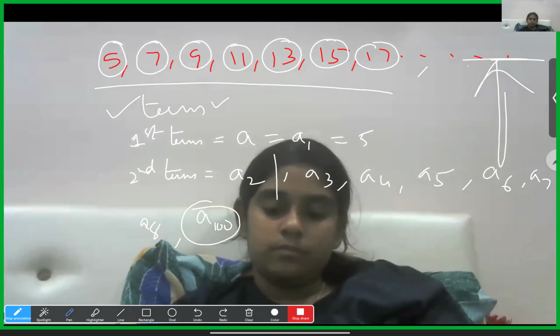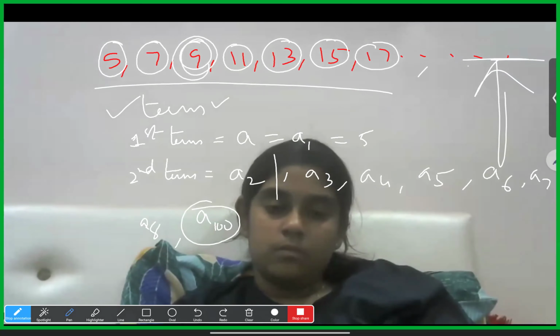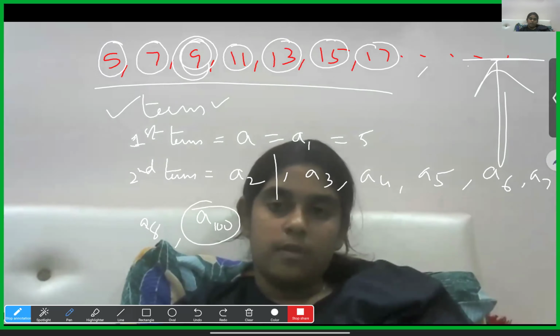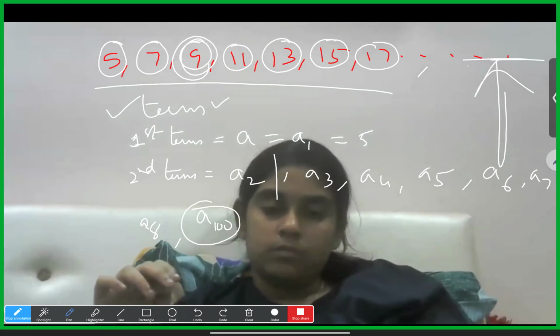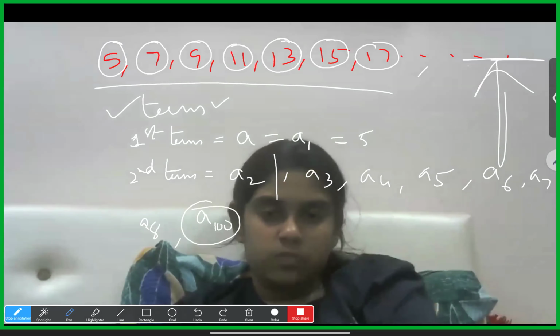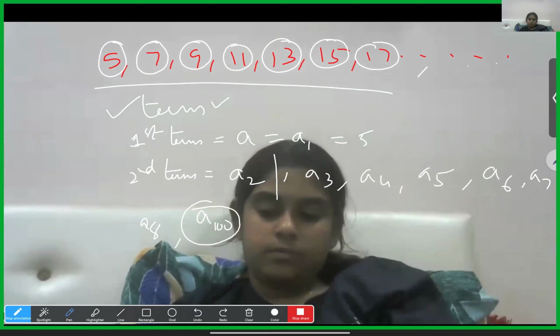So we require a formula. Like here, if you see, 9 is the third number, and to know what the hundredth number is, we will get the answer using the formula. Any doubt, Hasni? No, sir. Okay, so like that we can find any term in the series using the formula if we know the first term.